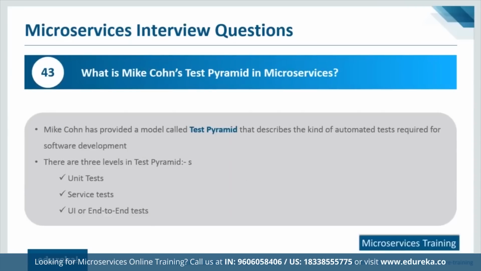The next question is, what is Mike Cohn's test pyramid in microservices? When you talk about the pyramid, there are three levels. The first level has unit tests, which are tests for individual units. Then you have service tests, which test the complete service. And then you have end-to-end tests, which are for the complete development or architecture. As per the rule, the tests in the first layer, that is the unit tests, are the maximum.